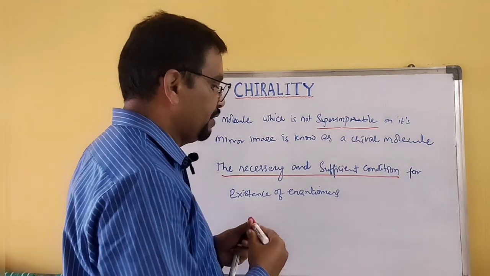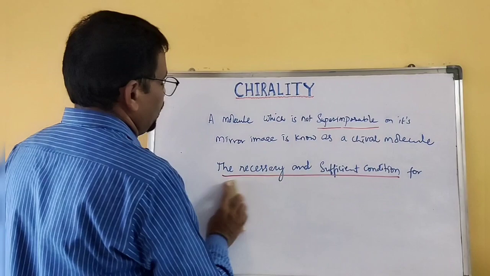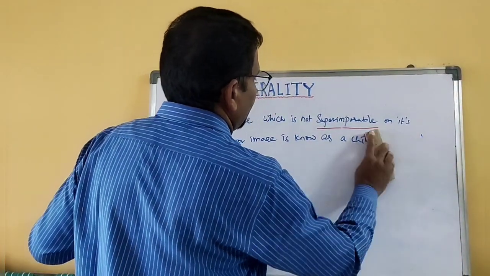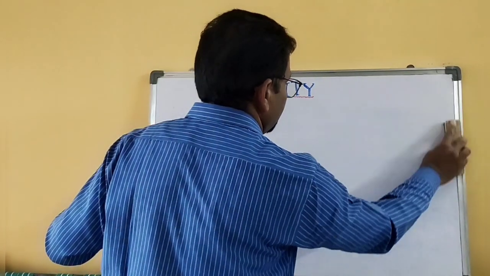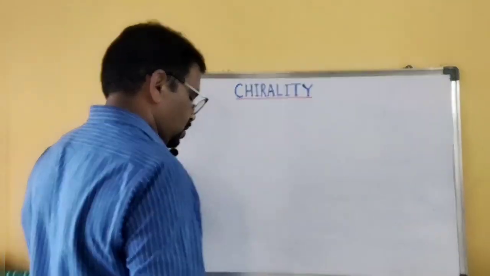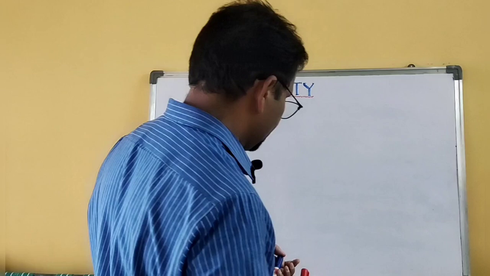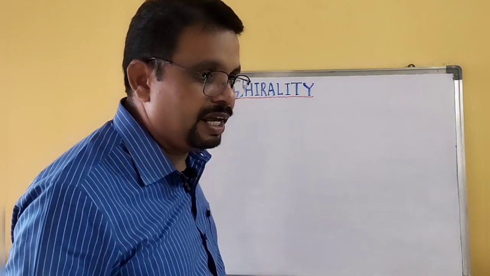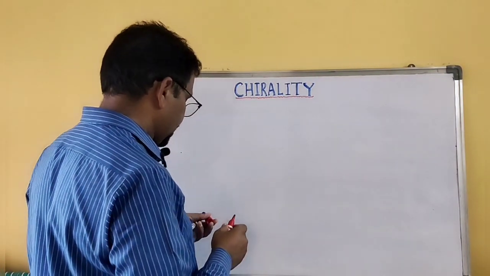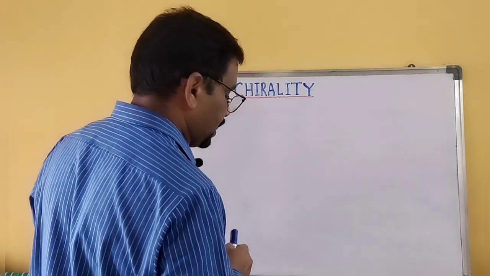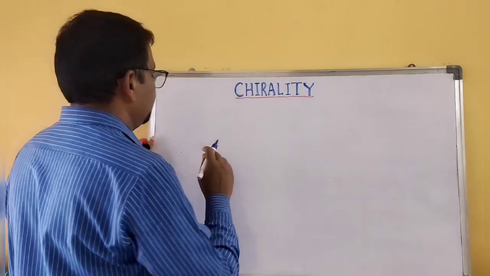I hope you will understand the definition for chiral molecule and chirality. So chirality is nothing but the necessary and sufficient condition for existence of enantiomers. I'll give you one example so that you will understand very well.